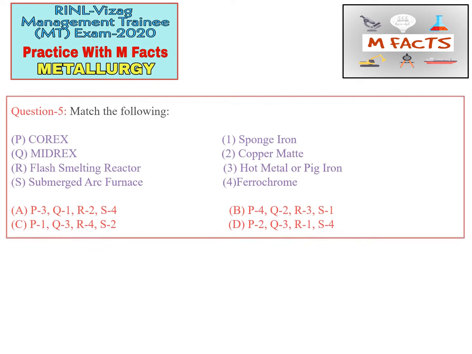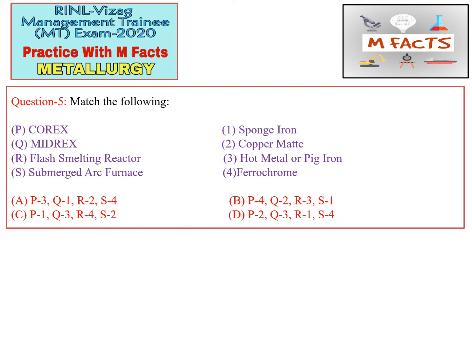The next question is a matching type of question. Group A is given here and group B is given here. These are some processes, and in group B they have given the products of some processes. I have already told you in our section-wise weightage of the subject about manufacturing technology and extractive metallurgy. Whenever you get matching, mostly you will get it from the manufacturing part and the extractive part. This is a very easy matching, and they gave it in 2020. I have illustrated this question from GATE 2020.